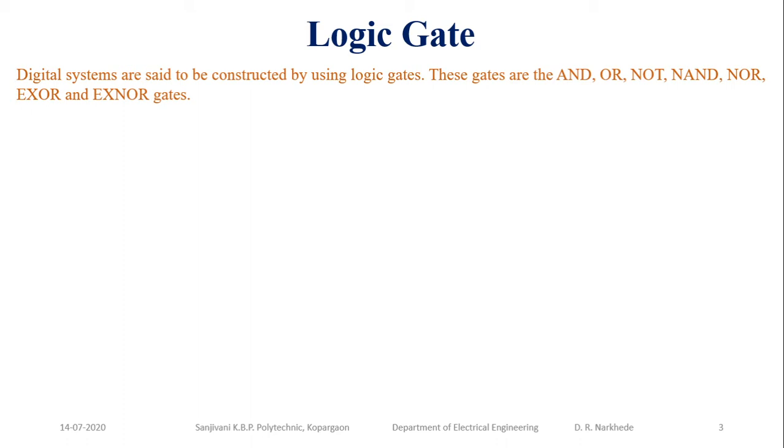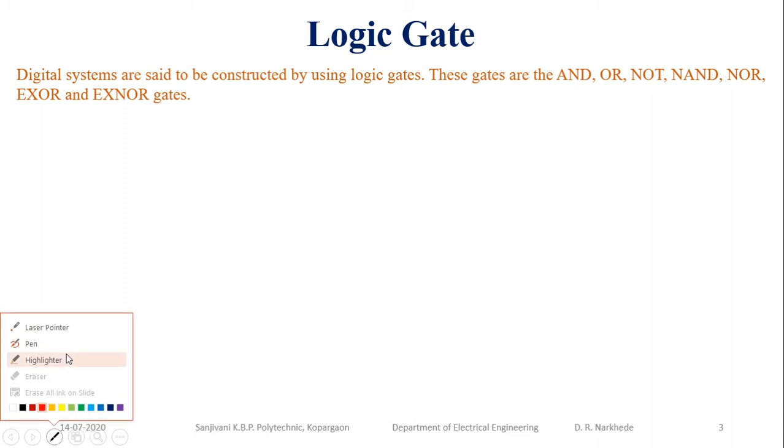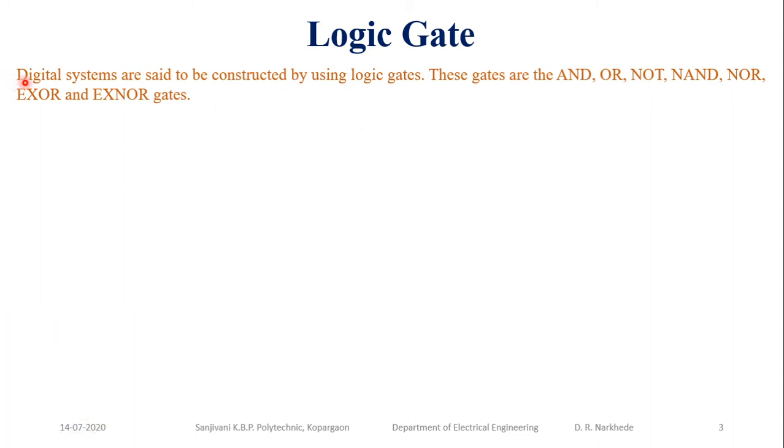Okay, the operations performed by digital equipment are based on three fundamental logics. Now what are these three fundamental logics that we are going to discuss over here? Based on these fundamental logics, we are going to derive the other logics also. So a digital system is said to be constructed using logic gates. If you consider any digital system, that may be your PLC or any microcontroller or a computer, now televisions, mobile phones, everything, these are basically constructed with the help of logic gates, and these logic gates give you the flexibility of making the decision by itself.